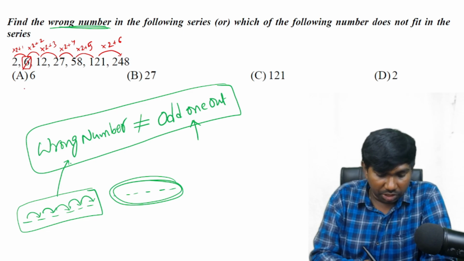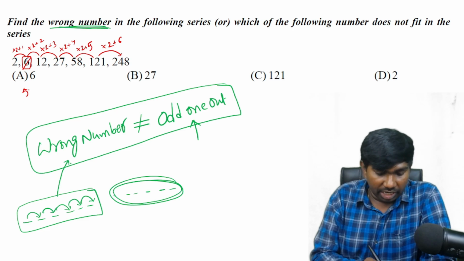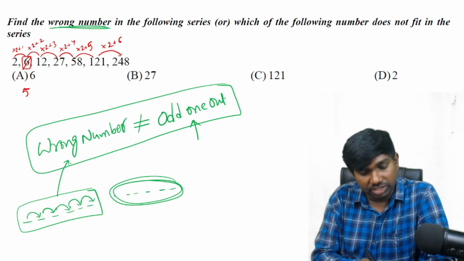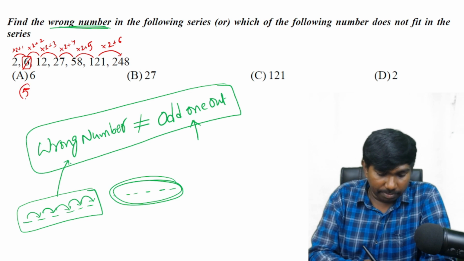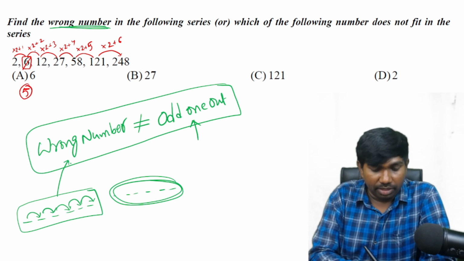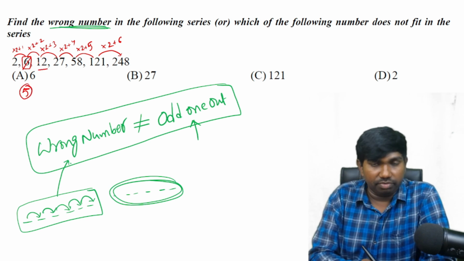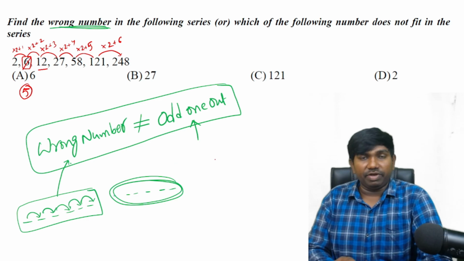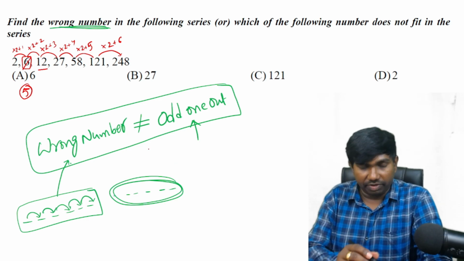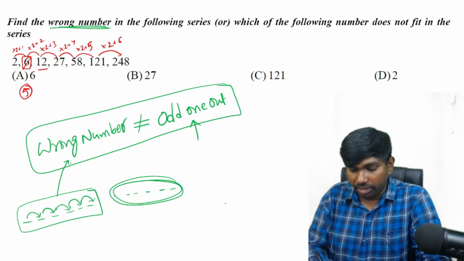That means 6 should not be there, 5 should be there. And if 5 is the correct answer in place of 6, it should satisfy the next number with the same pattern. So apply the same pattern on 5. 5 into 2 is 10 plus 2, it is 12. Yes, 5 is satisfying.